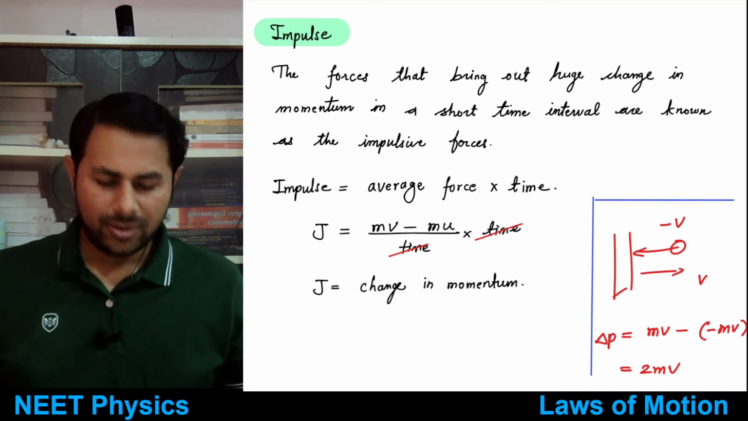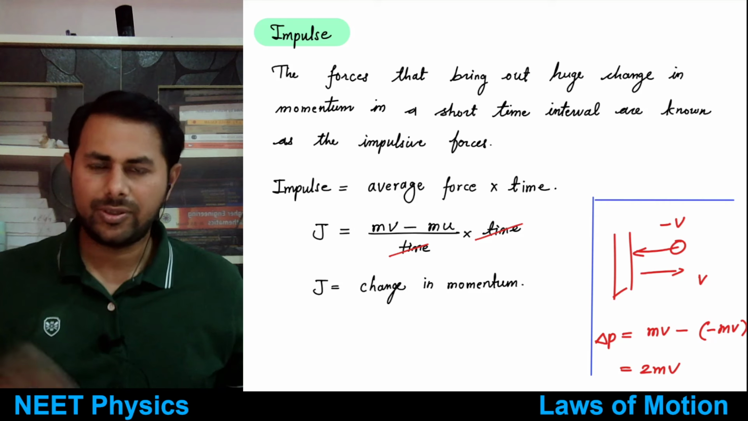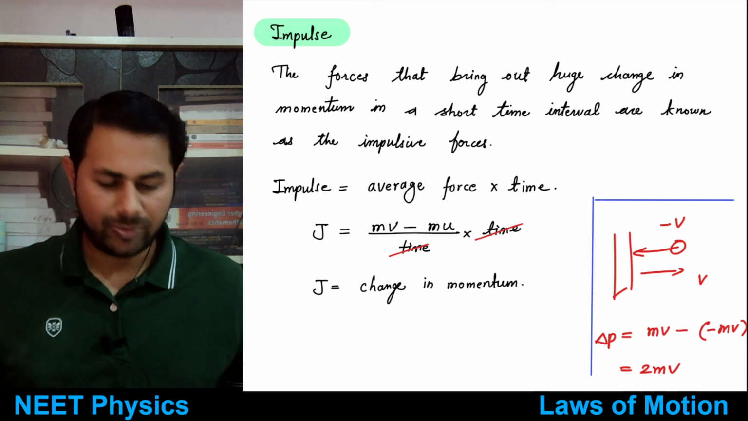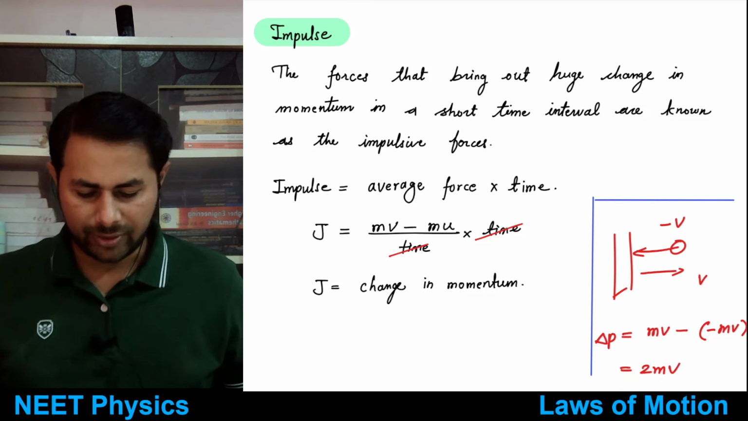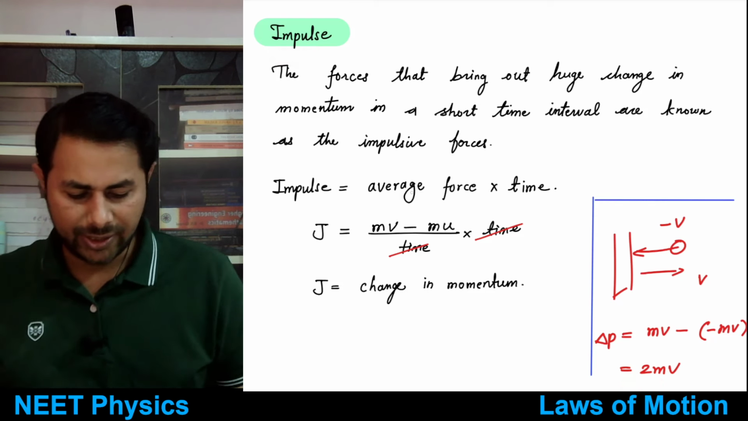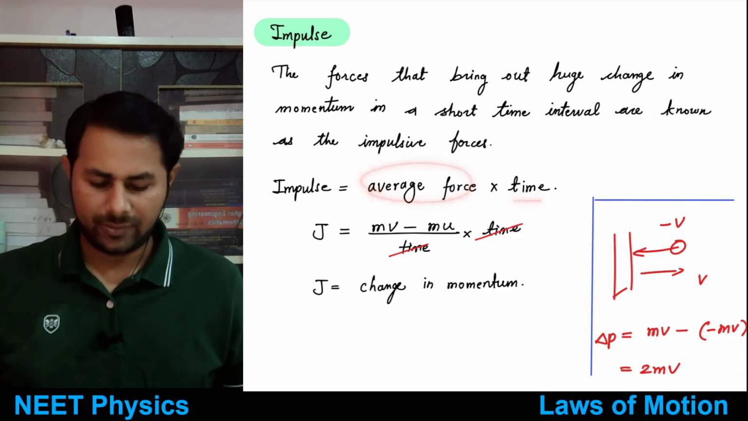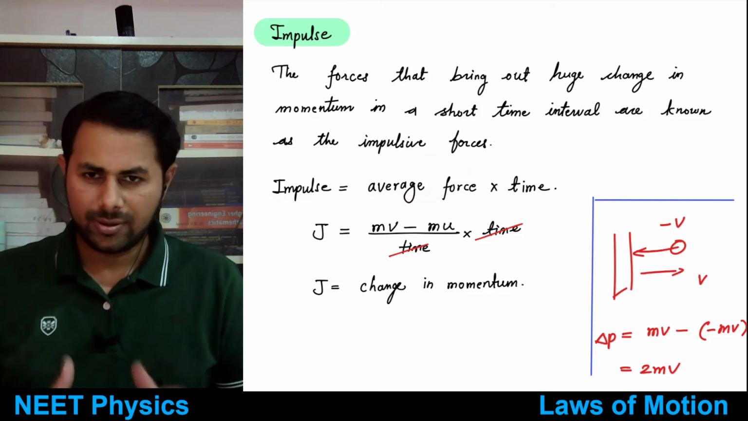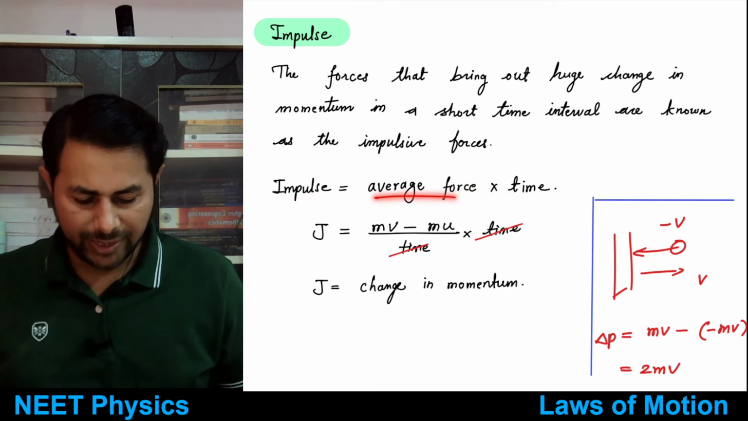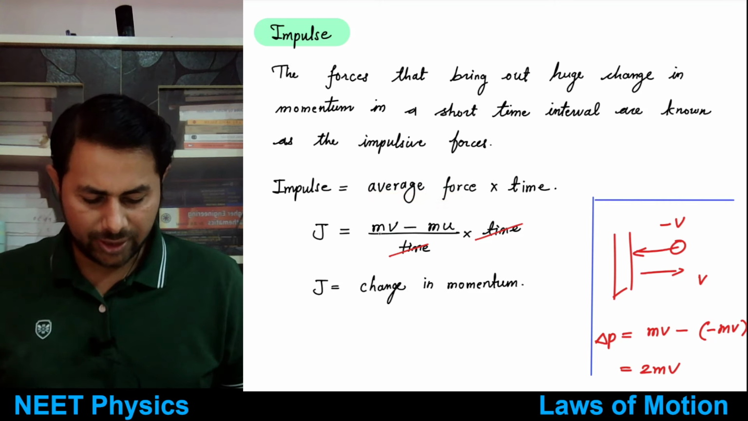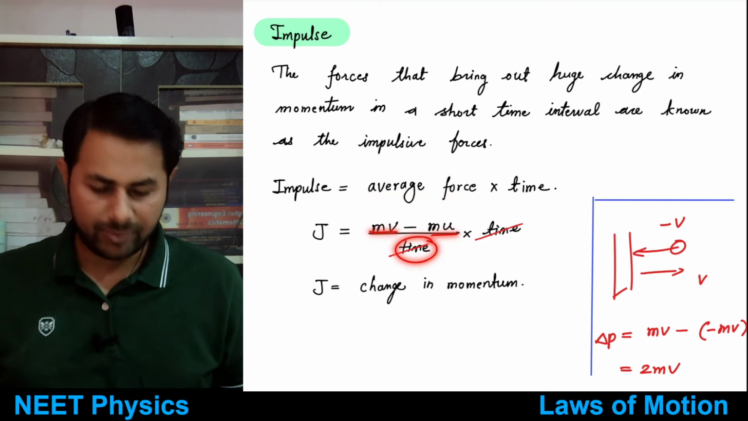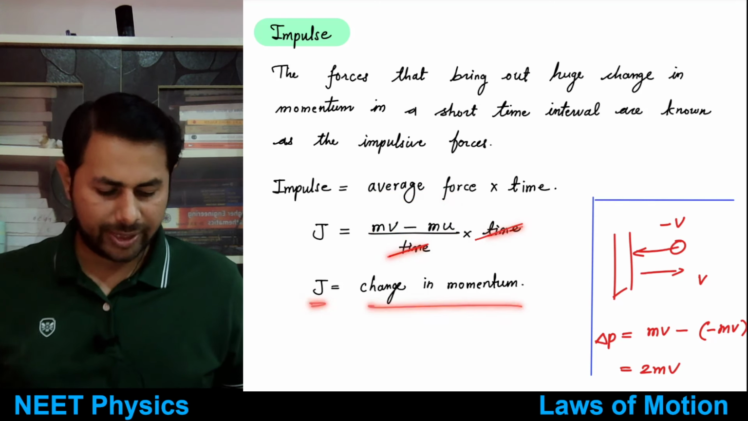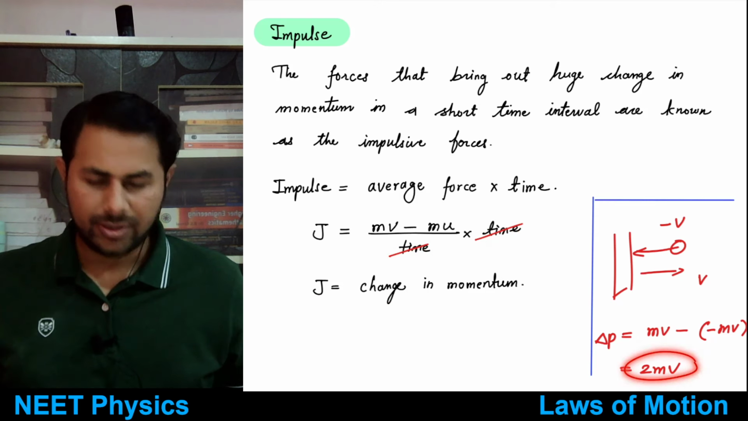But we can calculate the effect of the force. What is the effect of force? It is the change in momentum. So what is impulse? Impulse is just average force multiplied by time. What is the average force? It is just final momentum minus initial momentum divided by time. So time and time get cancelled out, and impulse is just equal to the change in momentum. This thing is clear, everyone?